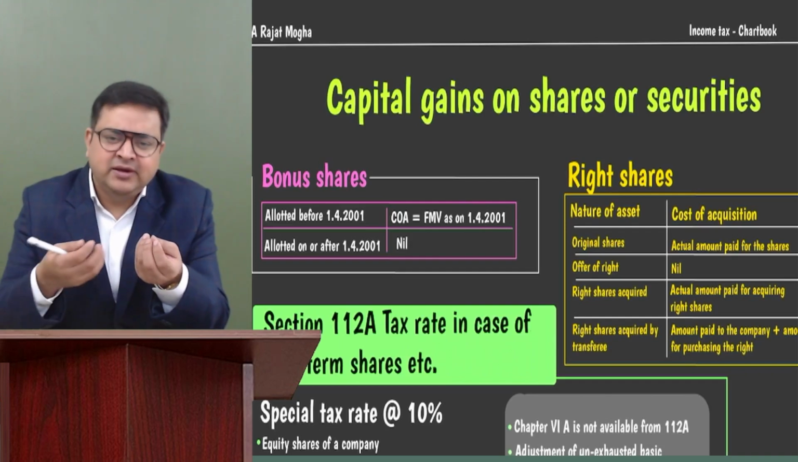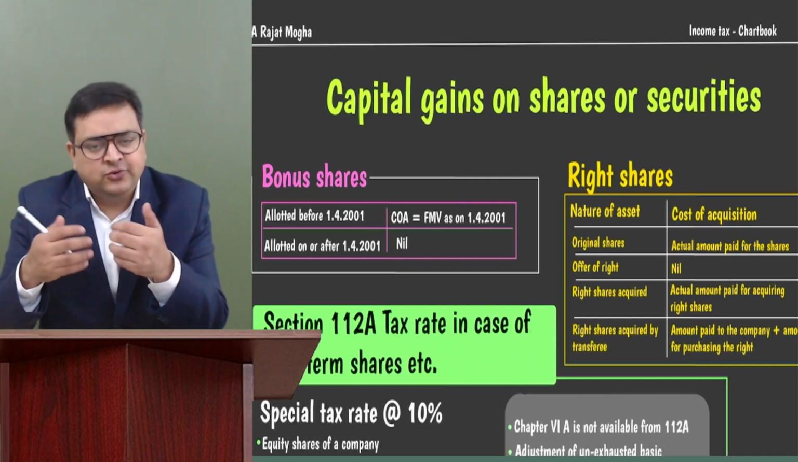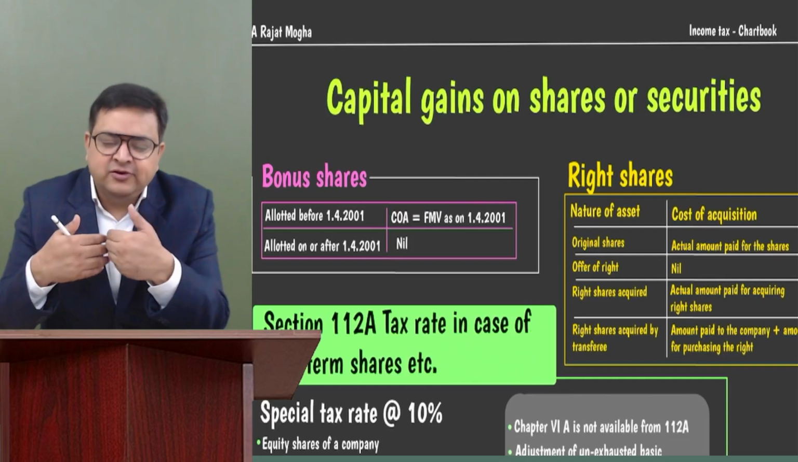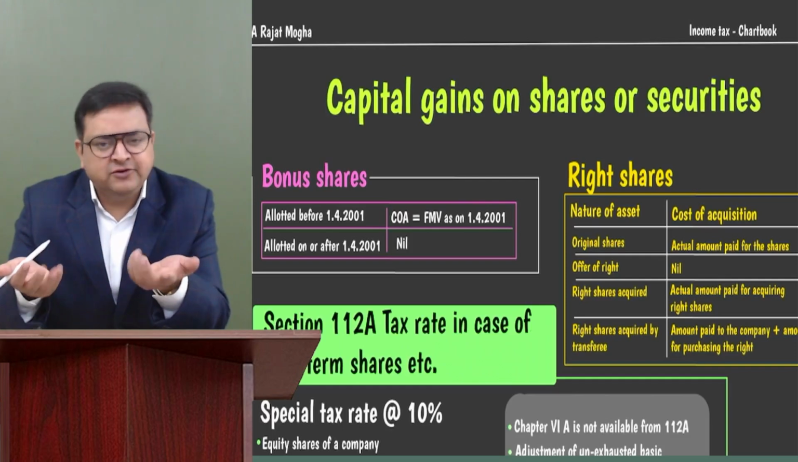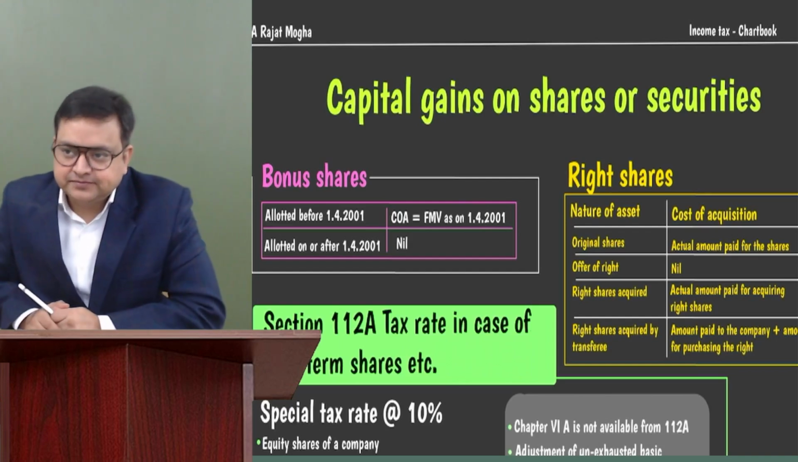And it would be a short-term capital gain. Why short-term capital gain? Because it has been done in 30 days only. You get only 30 days to exercise the right, and if you're not exercising it, you are renouncing it within those 30 days. It would be a short-term capital gain. Got it?